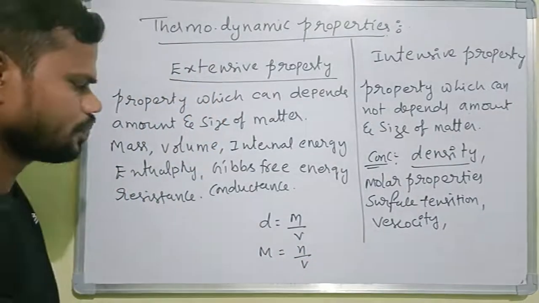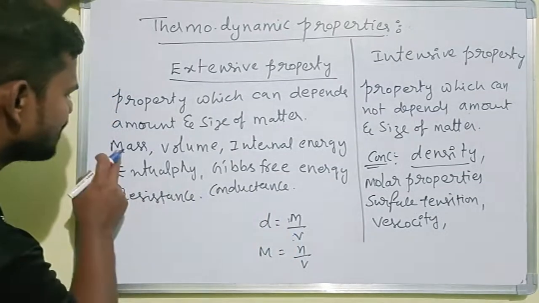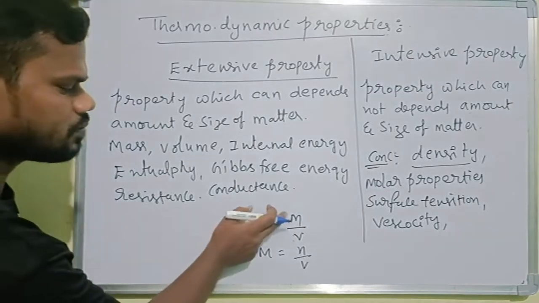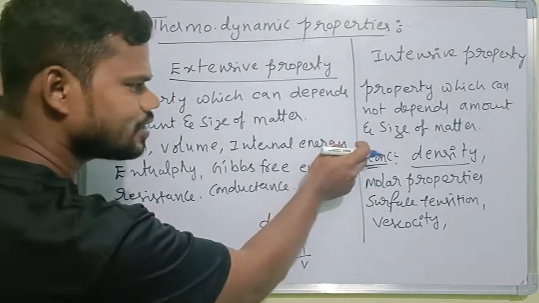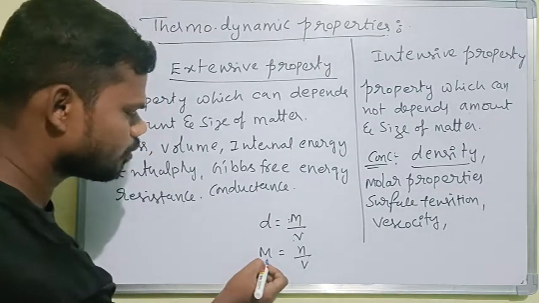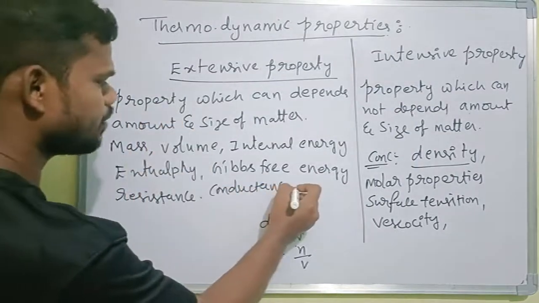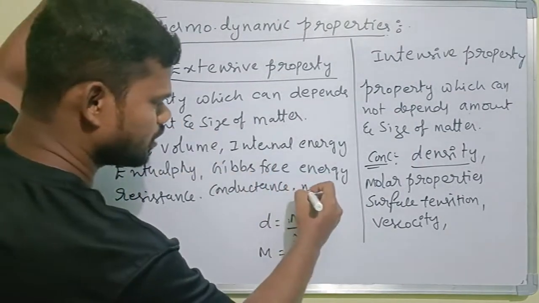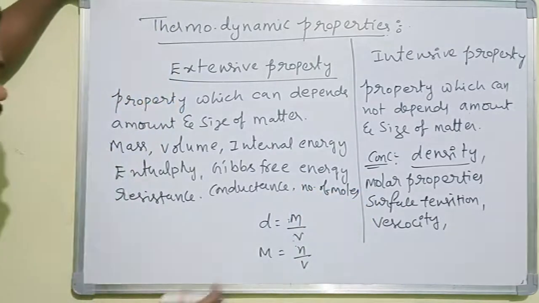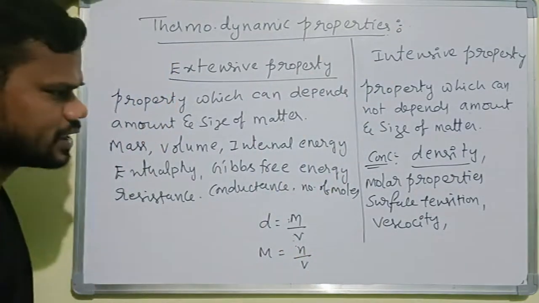Number of moles is an extensive property only. But number of moles per volume is an intensive property we are discussing here.